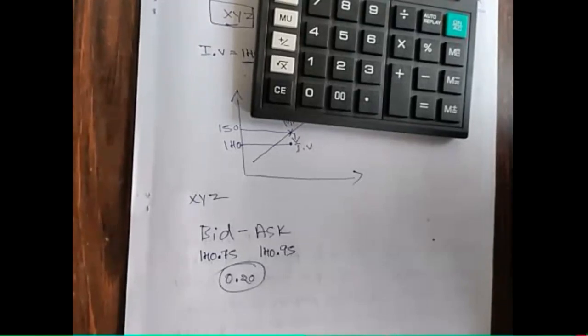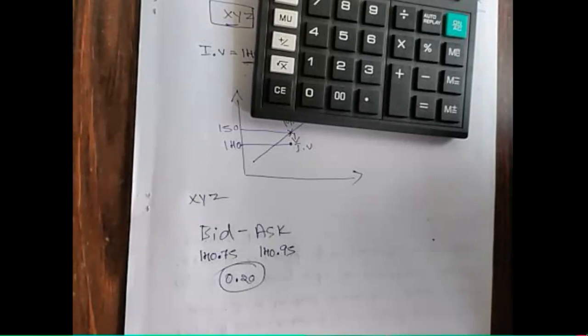Now we'll understand the model, that is the carry pricing model. So what do you mean by carry pricing model? Carry pricing model means which combines the spot price plus carry cost minus carry return. So under carry pricing model, how we decide forward or future price, the formula will be the same.